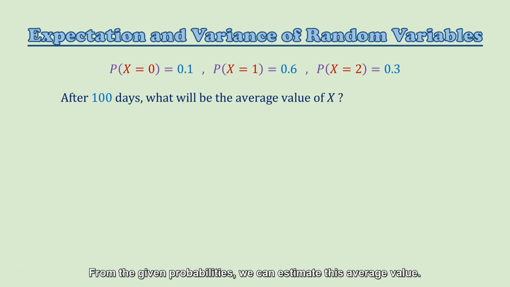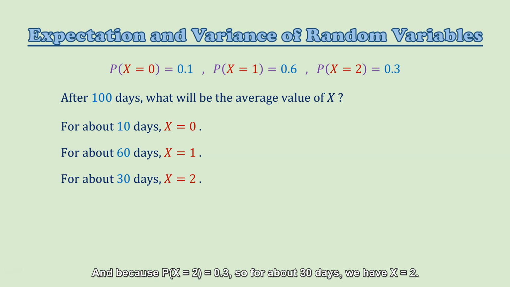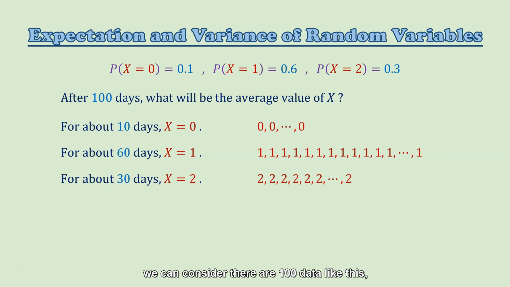From the given probabilities, we can estimate this average value. Because the probability when x is equal to 0 is 0.1, for about 10 days we have x equals 0. Because the probability when x is equal to 1 is 0.6, for about 60 days we have x equals 1. And because the probability when x is equal to 2 is 0.3, for about 30 days we have x equals 2. Now to calculate the average value, we can consider there are 100 data like this.